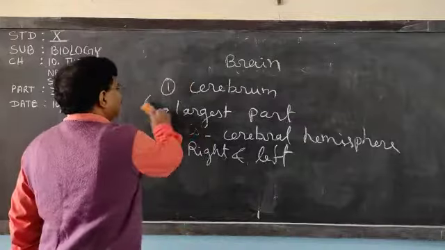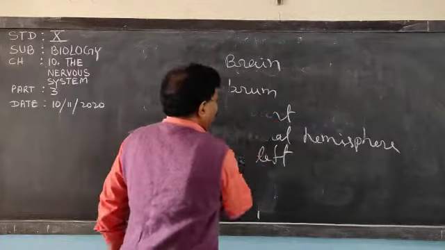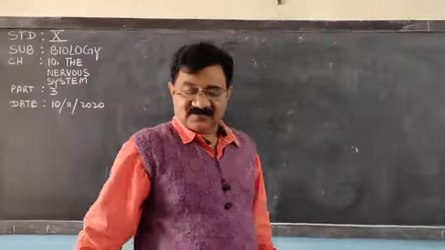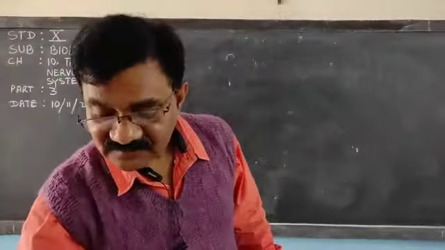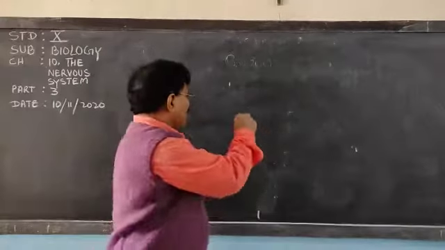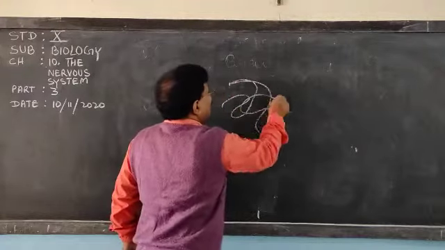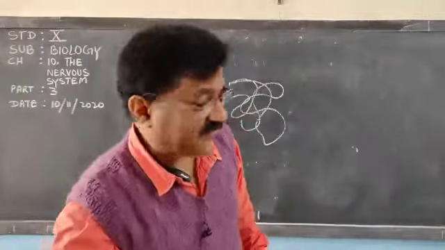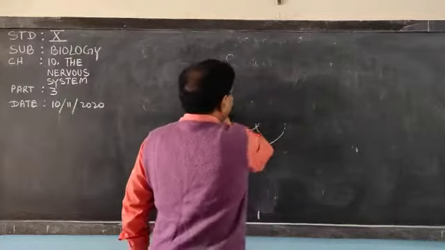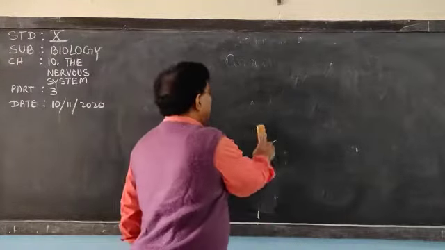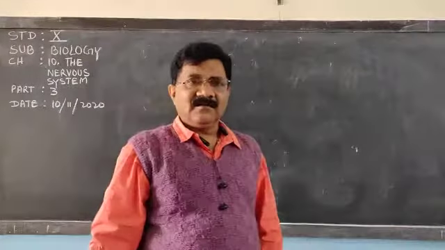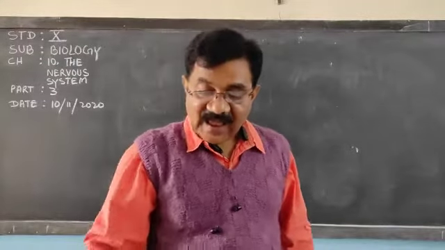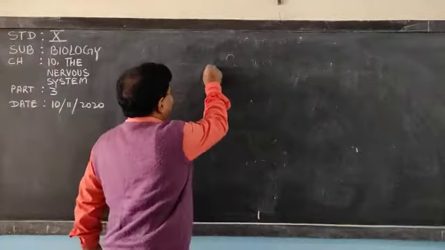Now, more detail of the cerebral hemisphere. What is there in the cerebral hemisphere? There are convolutions. Highly convoluted regions. Convolutions are present. This cerebrum is a highly convoluted region. And as I have told you, the cerebrum is divided into two parts, the right cerebral hemisphere and the left cerebral hemisphere, and each cerebral hemisphere